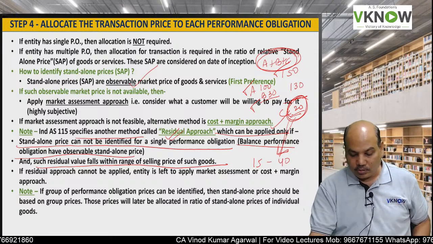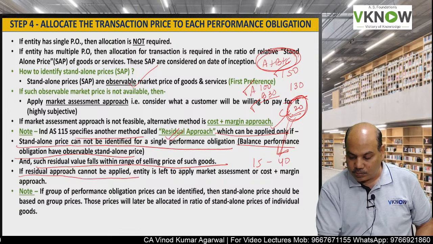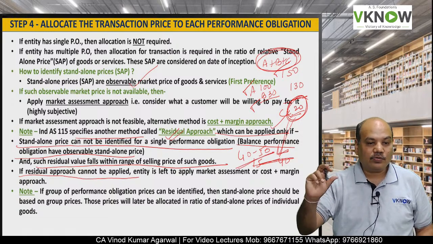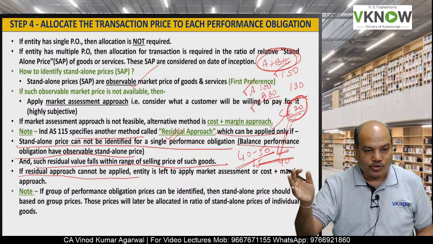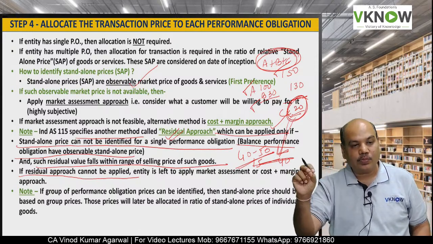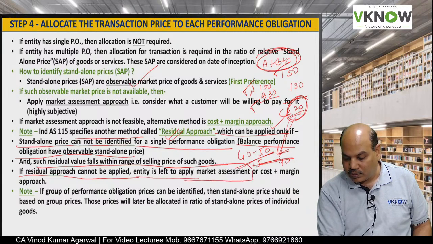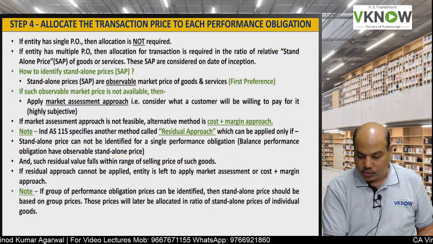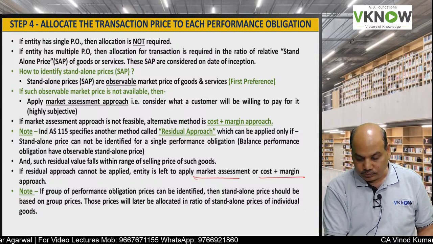for C. Now your question is, if residual approach cannot be applied, suppose the range is 40 to 50. See, range is 40 to 50. Our balancing figure is 20. It is outside the range. Then residual approach cannot be applied and it is left to apply market assessment or cost plus margin approach. Then in that case you have to apply market assessment or cost plus margin approach.